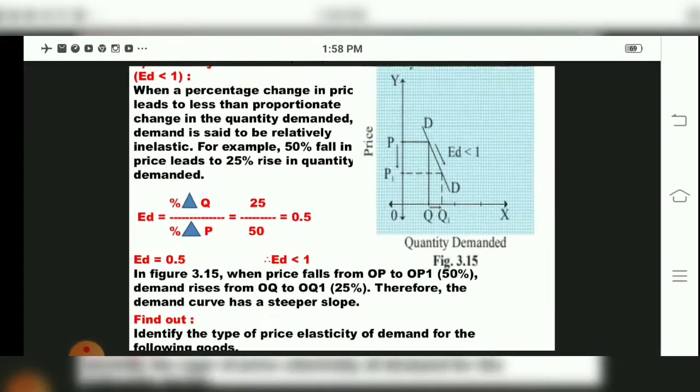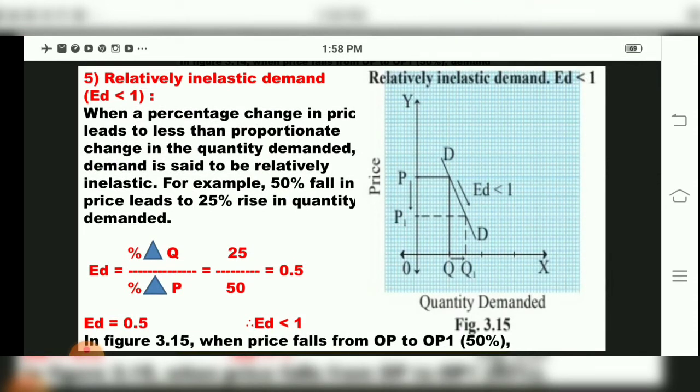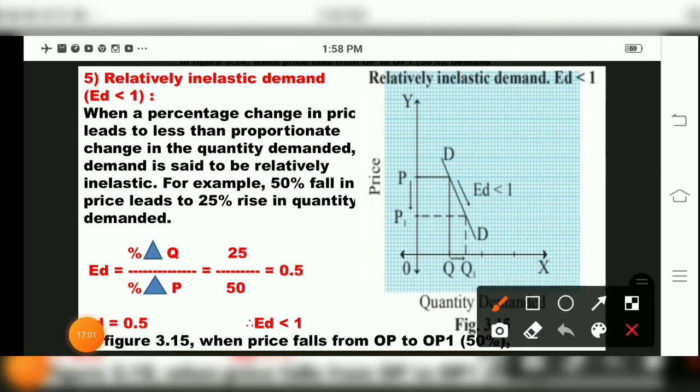Now we come to the last part regarding types of elastic demand, that is the fifth one, relatively inelastic demand, children. Now what is this relatively inelastic demand? Where ED is less than 1, it means a percentage change in price leads to less than proportionate change in the quantity demanded. Then the proportionate change in quantity demanded is less compared to price. Then that is called relatively inelastic demand, children.